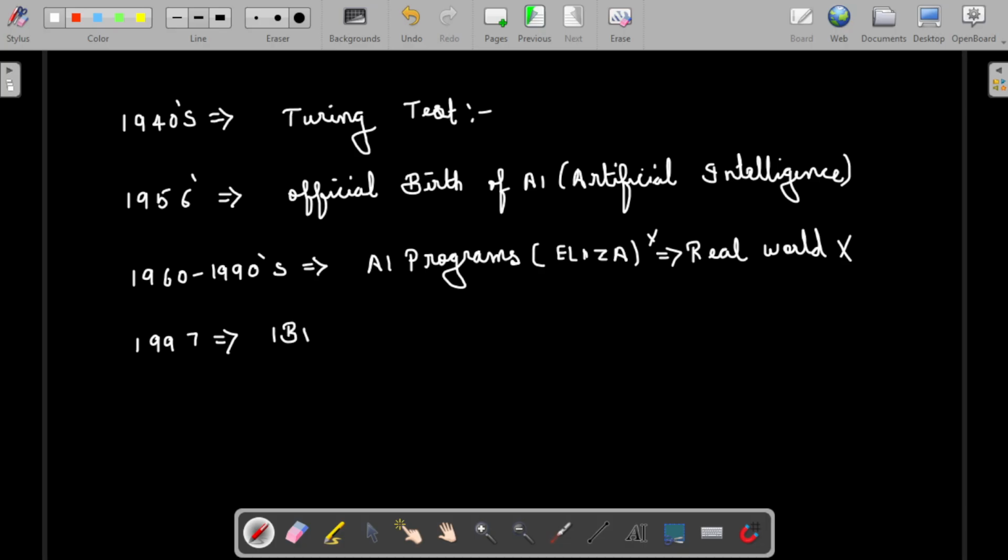Then after some years of gap comes 1997, which was a key revolution area where IBM came into the picture. IBM is the company that identified one thing called brute force victory. They made a concept called brute force victory.